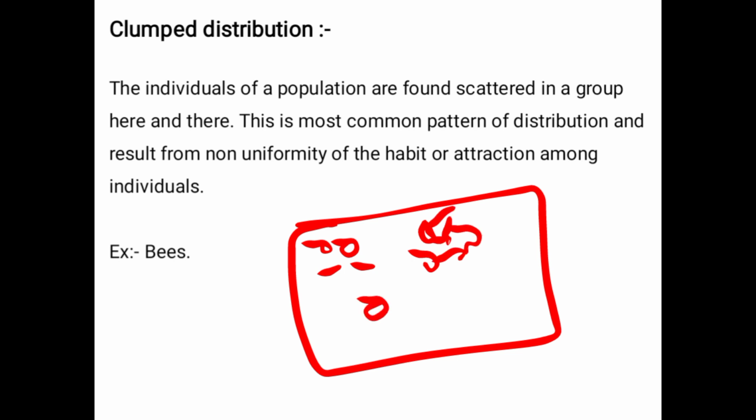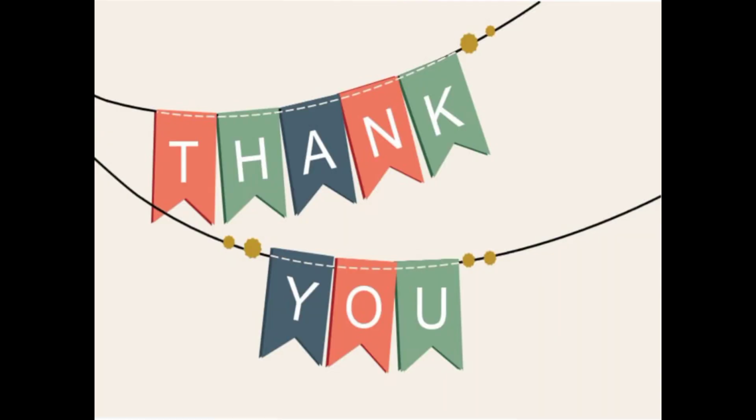They are all examples of clump distribution. The example is bees. Okay, thank you.